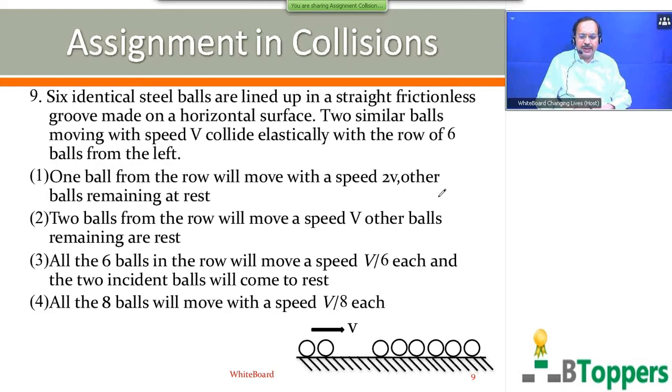So for question number 9, the second option will be the answer. That is, 2 balls on the row will move with a speed v. So the second one will be the answer. That is, two balls from the row will move with a speed v, other balls remaining at rest.